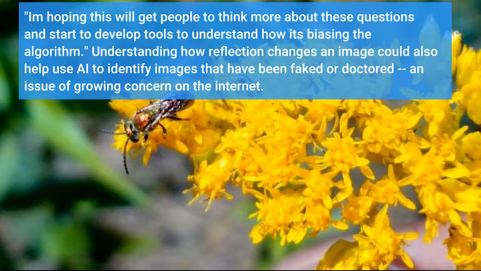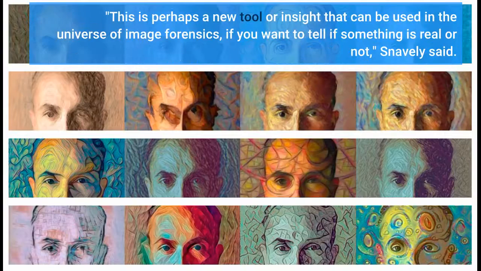Understanding how reflection changes an image could also help use AI to identify images that have been faked or doctored, an issue of growing concern. This is perhaps a new tool or insight that can be used in the universe of image forensics, if you want to tell if something is real or not, Snavely said.